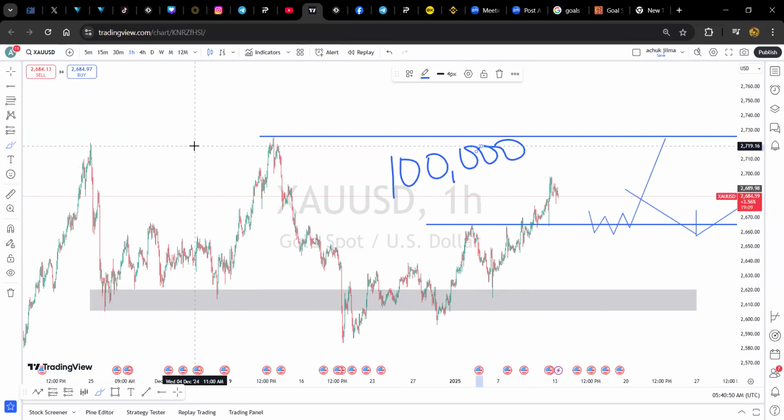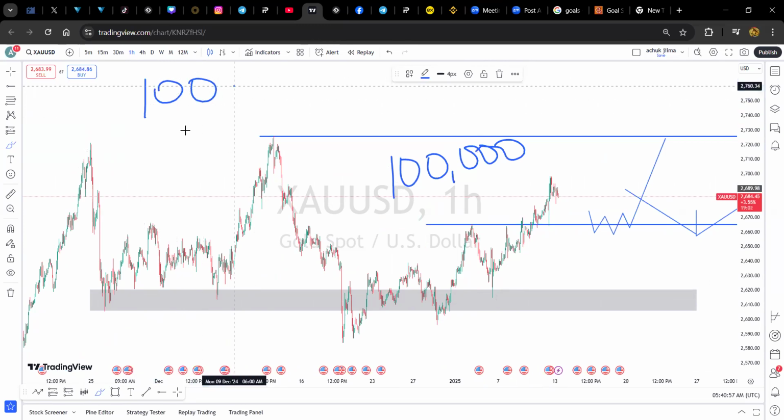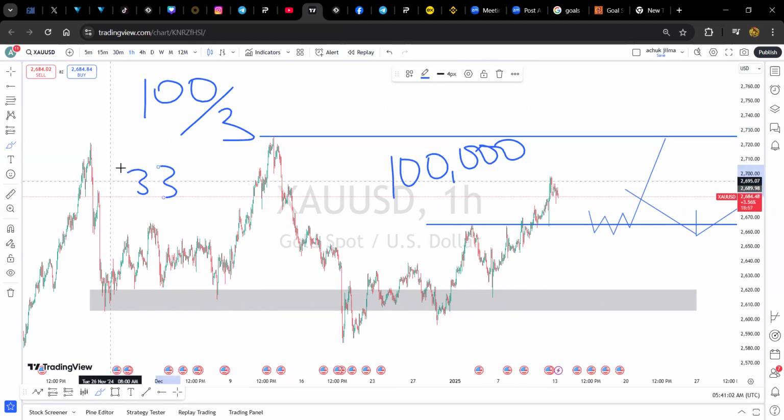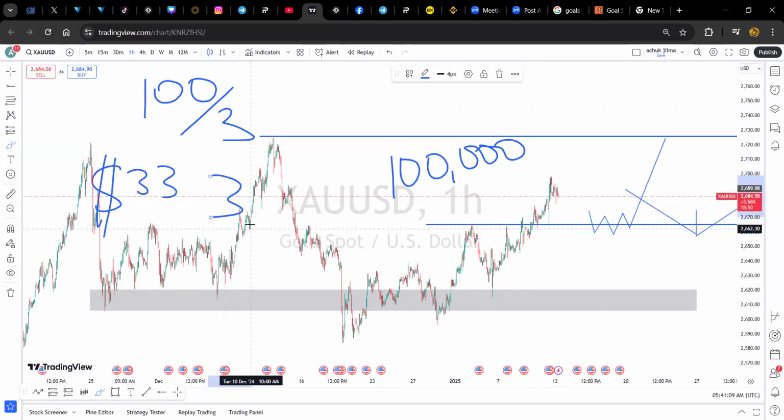So what is the risk management plan for this? So the risk management plan for this is our $100. We're going to split it into 3. So that will be 3 trades where we'll be risking at least $33 per trade, meaning we can blow our account only if we lose 3 trades in a row. The moment we lose 3 trades in a row, then the account will be gone.